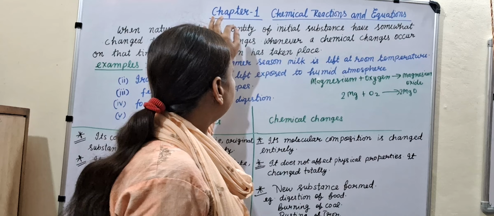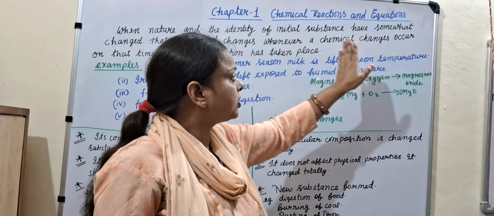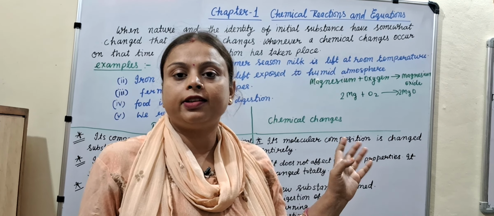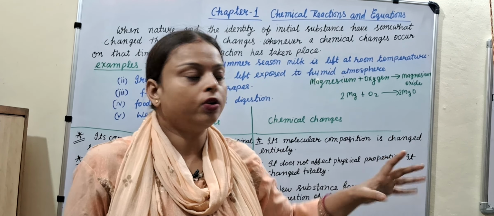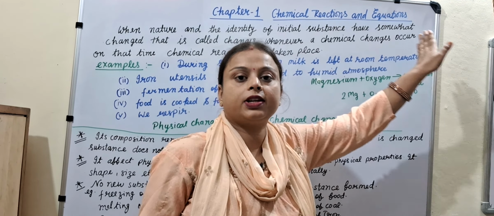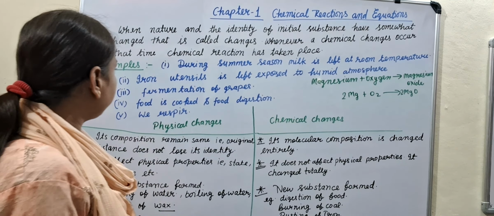Let's start revision classes. I am going to start your revision of class 10, first chapter, chemical reaction and equation. Here I am going to start the revision series for you, starting from chapter 1 through all the continuous chapters. So let's start your revision. First chapter, the name of the chapter is chemical reaction and equation. This is the name of the chapter.